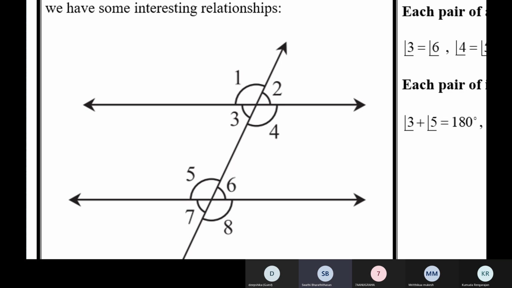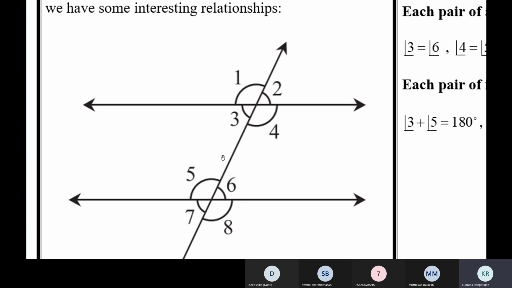Ma'am, the co-interior or allied angles are angle 4 and angle 6, and angle 3 and angle 5. How many pairs of allied angles? Ma'am, there are only 2 pairs of allied angles. Yes, 4 and 6 are allied angles, 3 and 5 are allied angles.